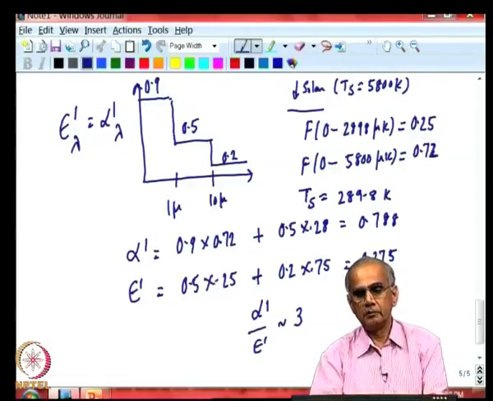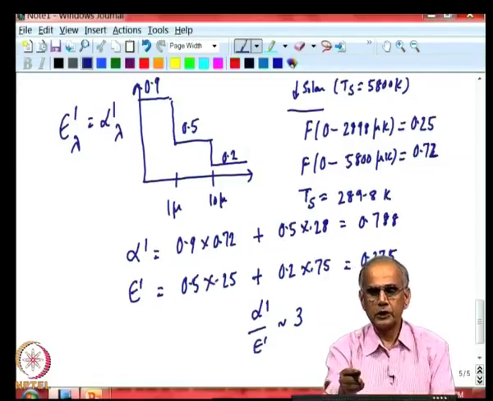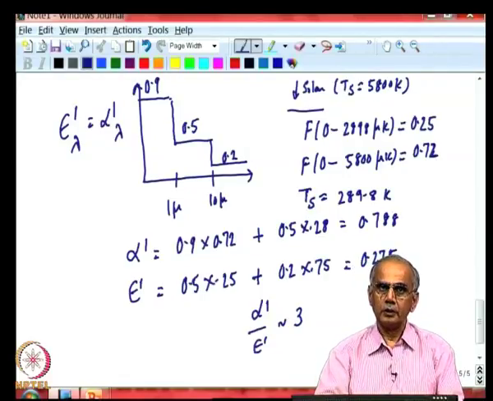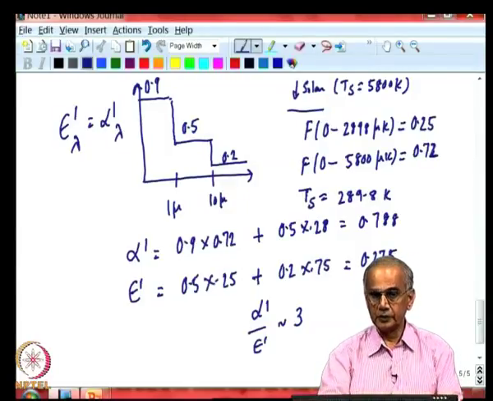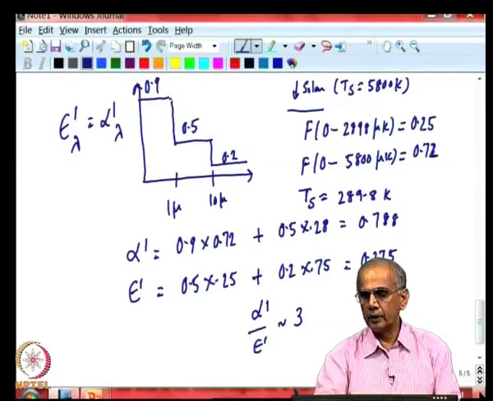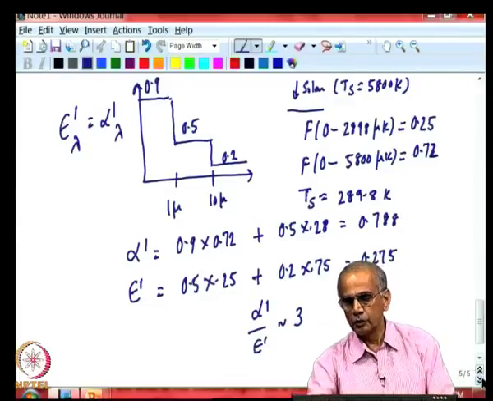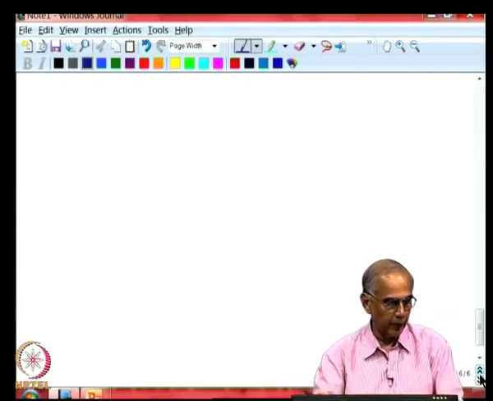So, this is somewhat selective like we saw in the case of metals, and this was just to illustrate how you compute the total properties from spectral properties if you know piecewise values of these functions. This can of course be extended to any number of intervals, and this can be automated. You can write a computer program to calculate emissivity and absorptivity given the temperature of the surface and also the temperature of the incoming radiation if it is a black body.